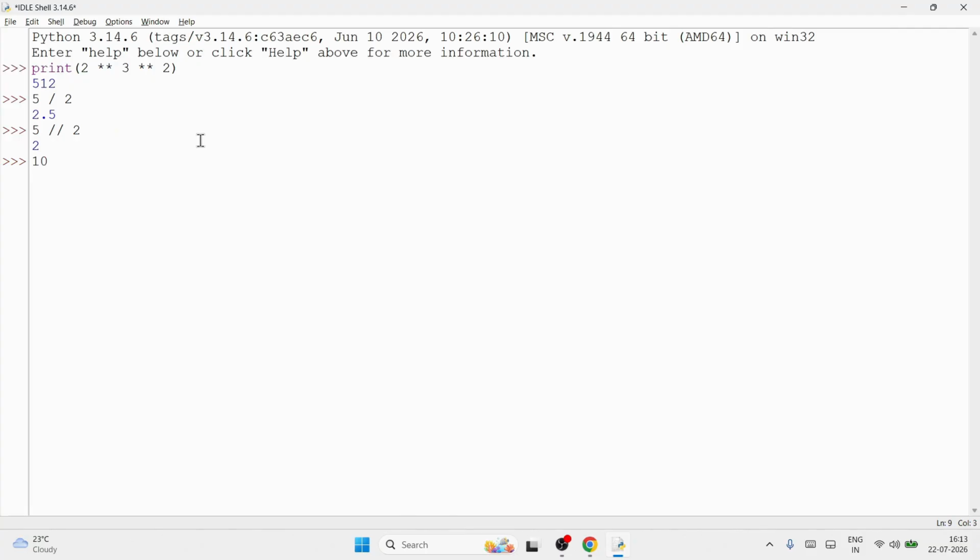Getting? See here, if I write 10 divided by 3, you will get 3.333. But if I do 10 double slash 3, so what is the nearest integer of 3.333? 3. So now you'll get 3. Getting? And suppose you are taking minus sign. See, minus 10 divided by 3. The answer is minus 3.333. But if I take floor division, can you tell me who will be the nearest integer less than equal to minus 3.333? Will it be minus 4? Getting? I'm not able to hear you clearly.